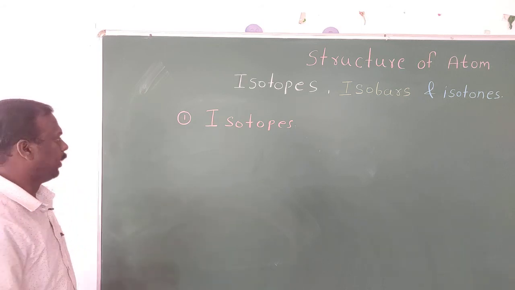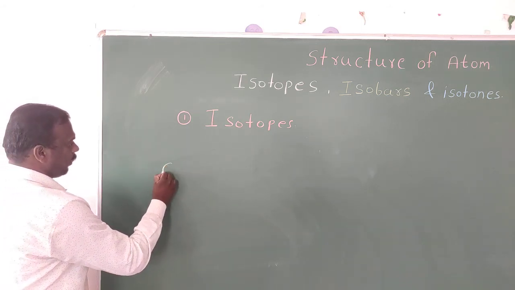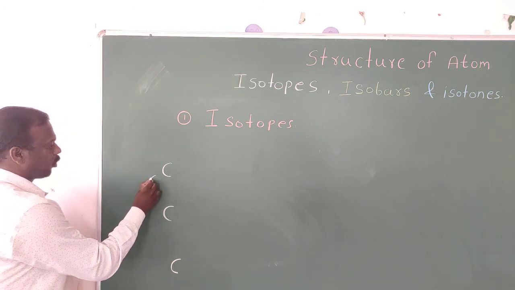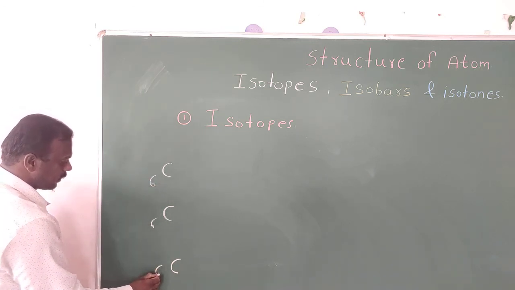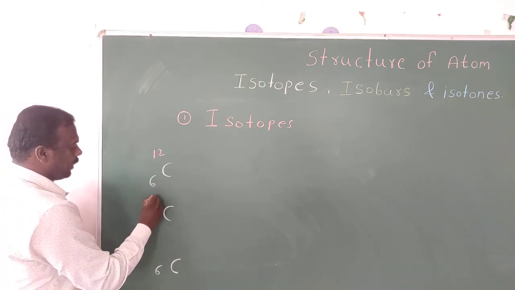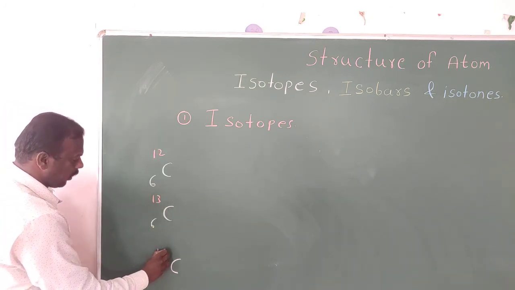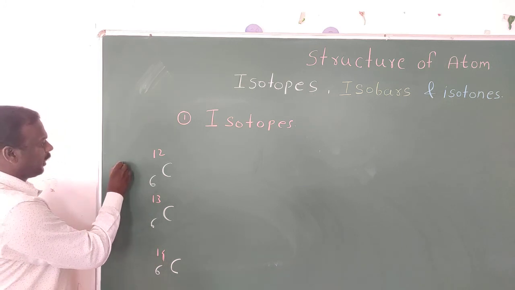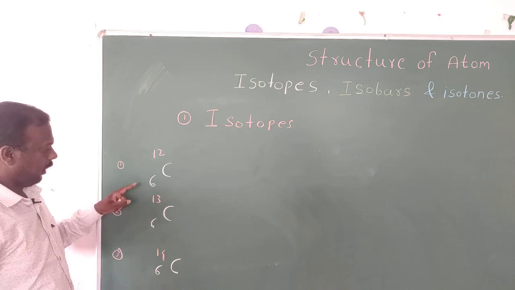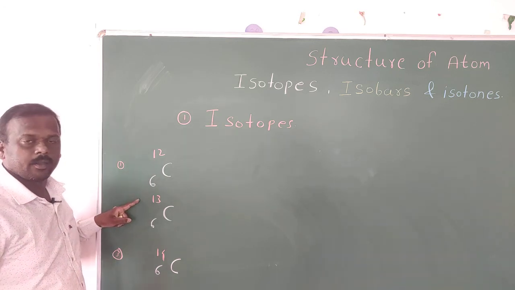Okay, look carefully. Here it is carbon, carbon, carbon. Atomic number 6, 6, 6. But the first carbon has mass number 12, second carbon 13, third carbon 14. Here are the three cases.